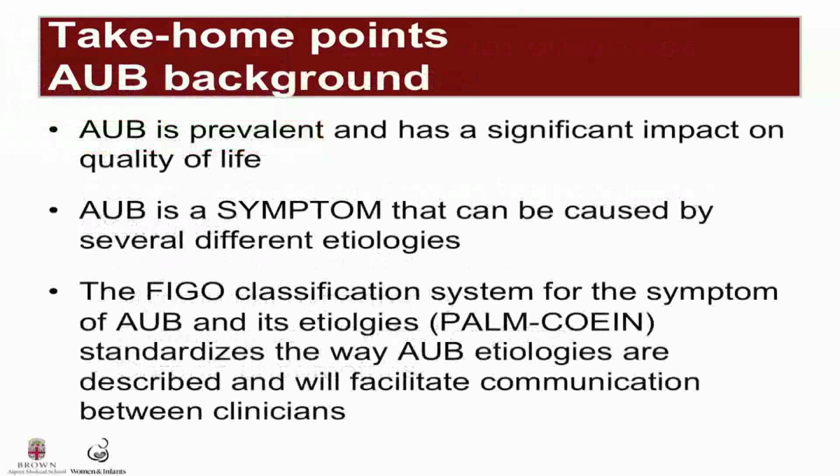So the take-home points for this first lecture on abnormal uterine bleeding are that AUB is prevalent and has a significant impact on quality of life. It's a symptom, not a diagnosis, that can be caused by several different etiologies. And the FIGO classification system for the symptom of AUB and its etiologies standardizes the way that etiologies are described and will facilitate communication between clinicians.